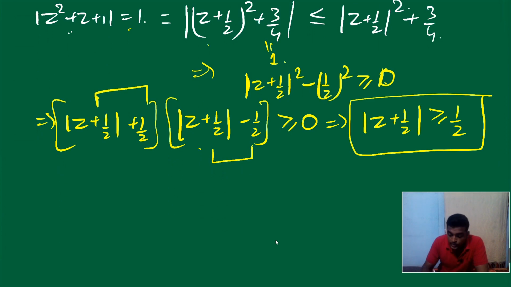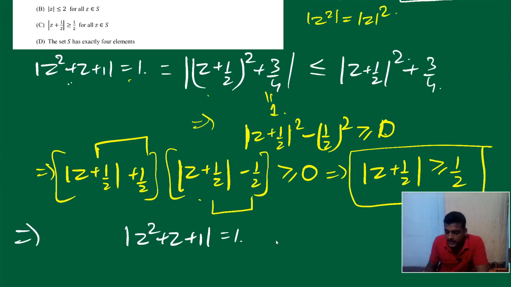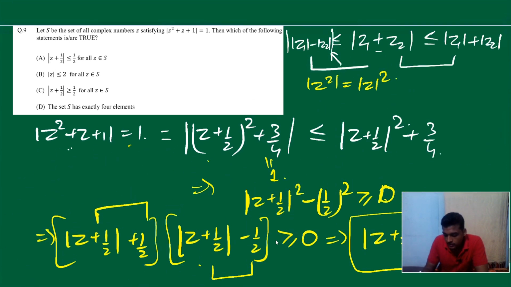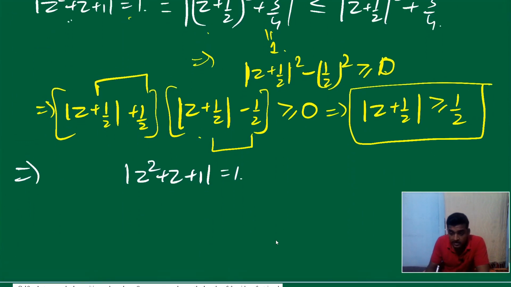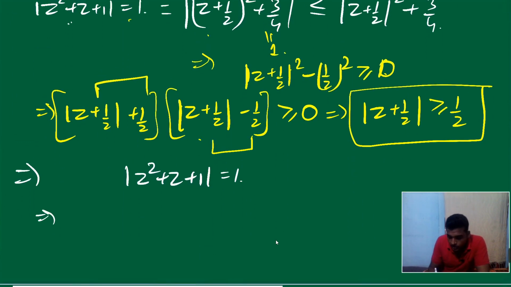Fine. Second thing I'm noting from this: |z² + z + 1| is equal to 1. Now we'll apply the second inequality, this one, |z1| - |z2|. So can we apply this? Yes. So it's |z² + z - 1| less than or equal to 1.